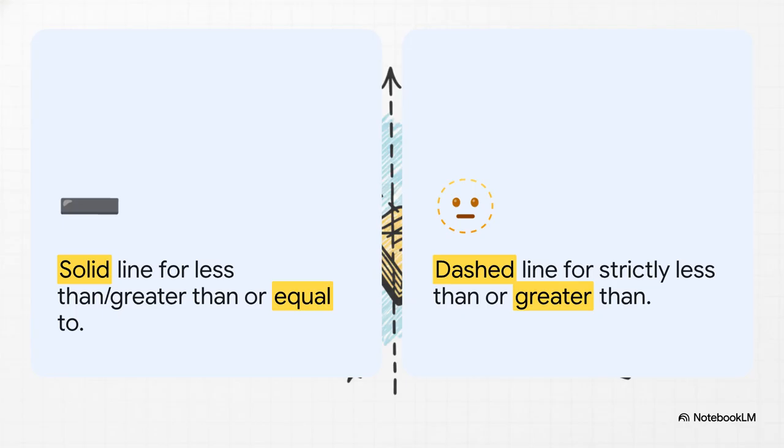Now, this part is absolutely crucial. Notice how the mathematical symbols dictate the exact type of boundary line you have to draw. If you have a less than or equal to or a greater than or equal to symbol, you need a solid line. That means the boundary itself is included in the solution. But if you have a strictly less than or greater than symbol, you've got to use a dashed line, meaning the boundary is excluded. To put that into perspective, the curriculum gives examples like y is less than or equal to 2x minus 1, which gets a solid line, and y is greater than negative 0.5x plus 3, which gets a dashed line. It's like a code you have to crack.